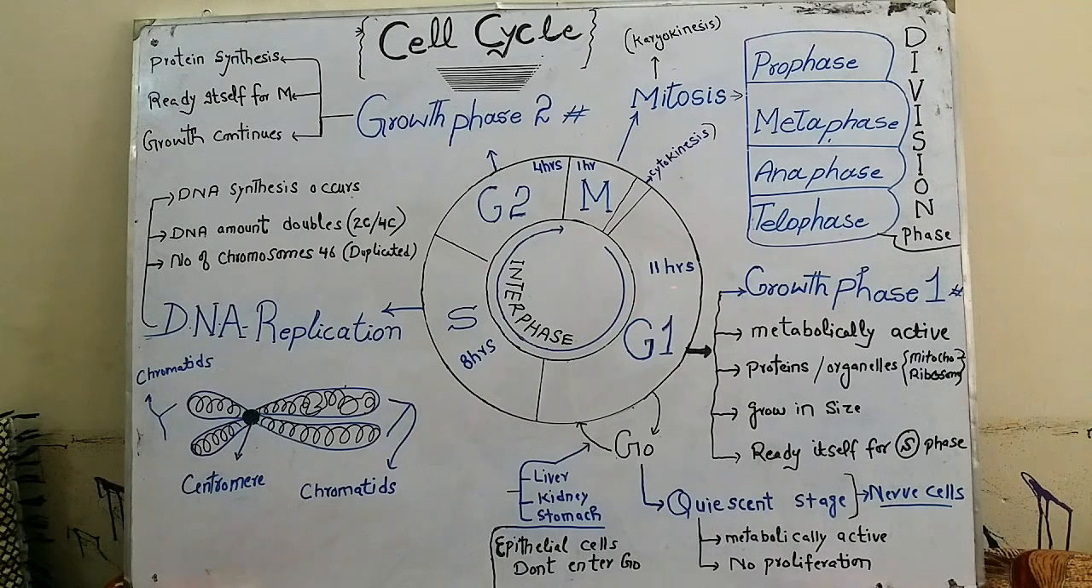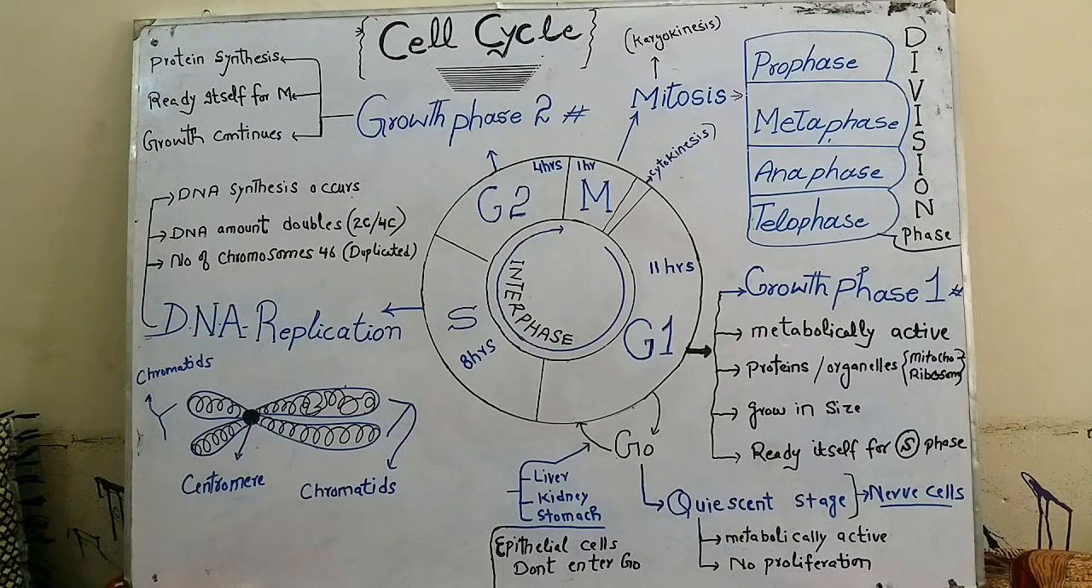It is the longest phase of cell cycle and in mammalian cells the duration of G1 phase is 11 hours. It is also known as growth phase 1 because extensive growth occurs in this phase. It is also known as gap phase 1 because it separates M phase and S phase of cell cycle.